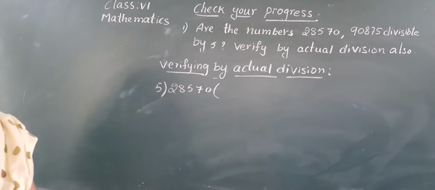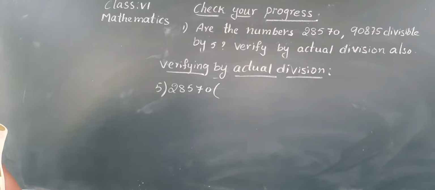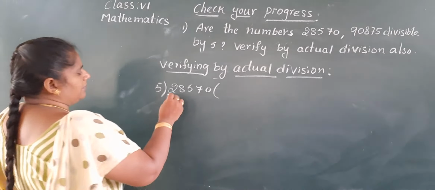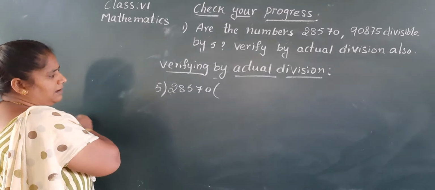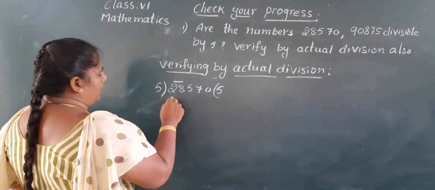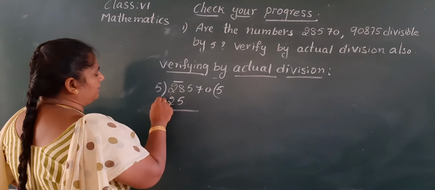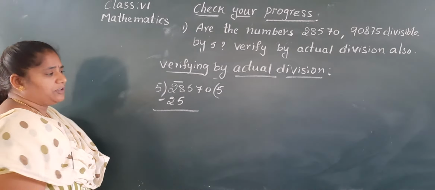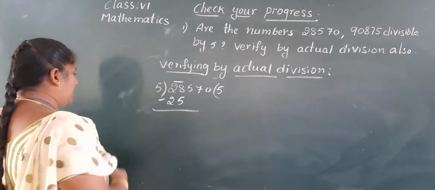Okay. So, write down. Check it, Nana. First 2 is there in the highest place, so that you take 2 numbers. 5 twos are 10, not that. 2 is not divided by 5. So, you take 2 numbers, 28. 28 nearest number is 5 5s are 25.